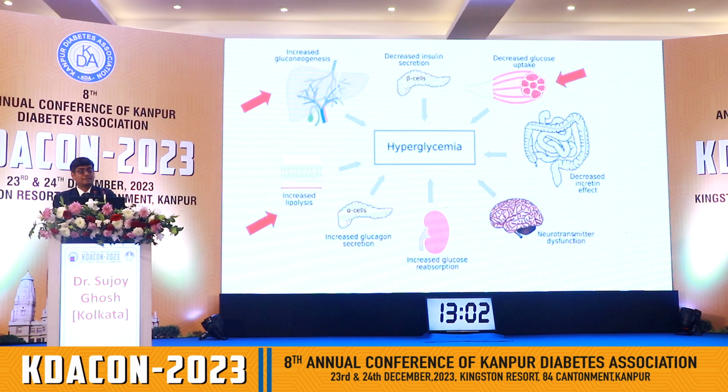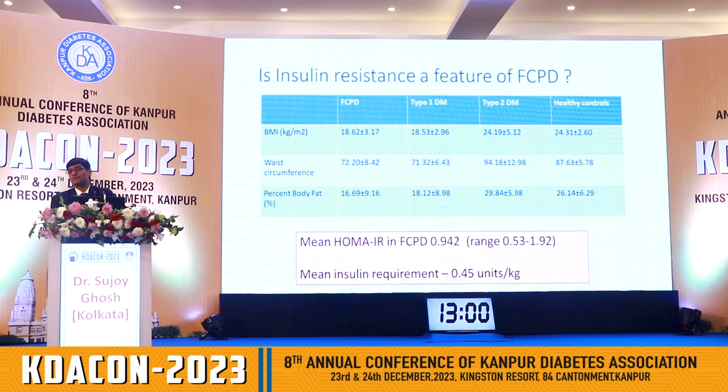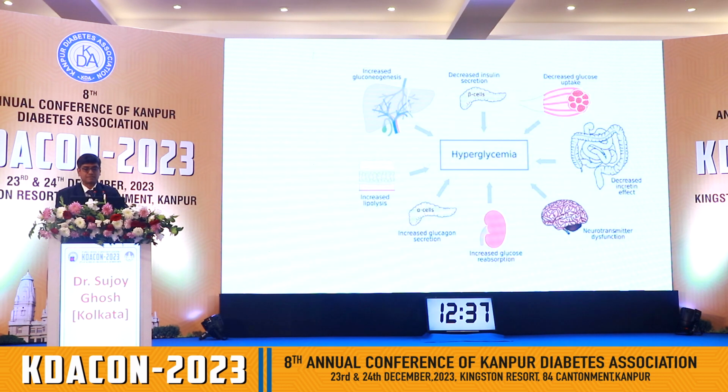We then looked at lipolysis, and we looked at insulin resistance and body fat, and showed that in patients with FCPD there is no increased insulin resistance. Now remember, a small proportion of our patients with FCPD will also have insulin resistance. Why is that? Because the general population itself has insulin resistance in 20 to 25%, but the rest of the patients with FCPD will not have features of insulin resistance.